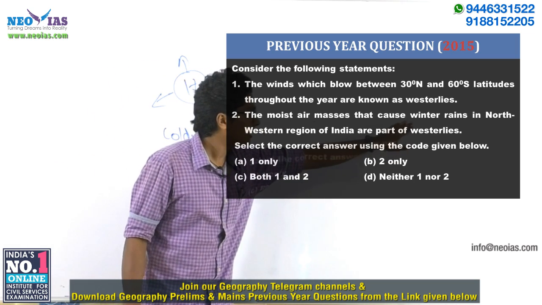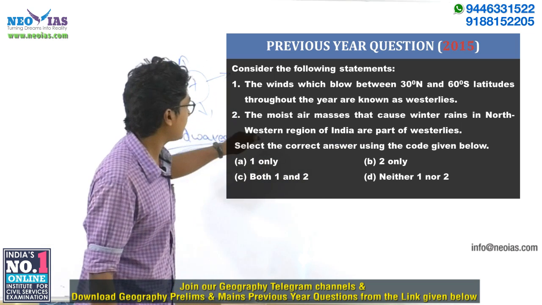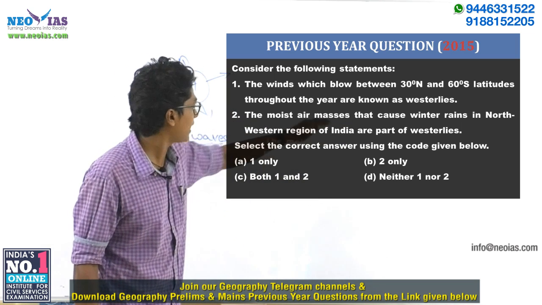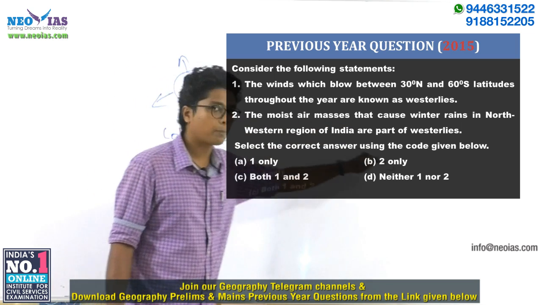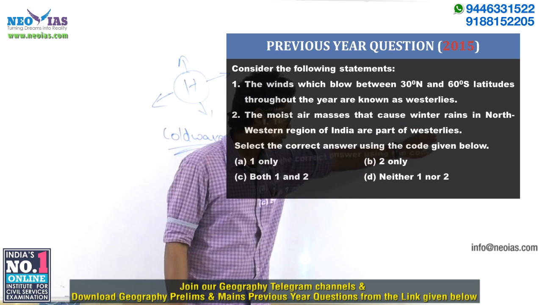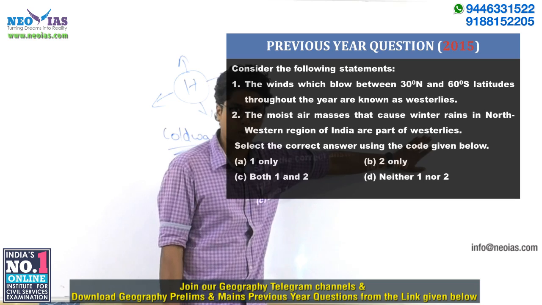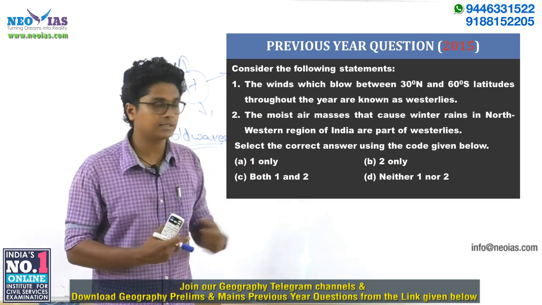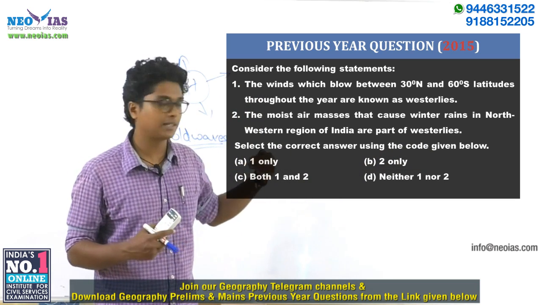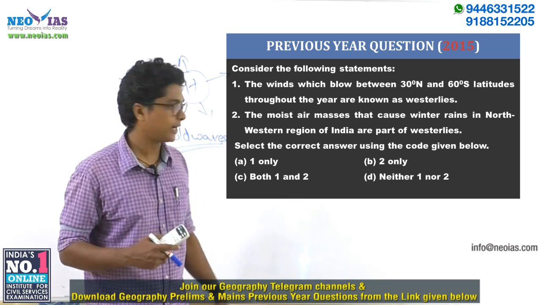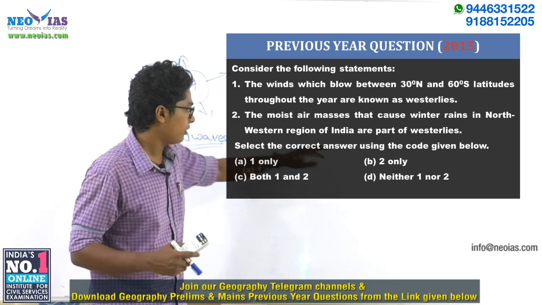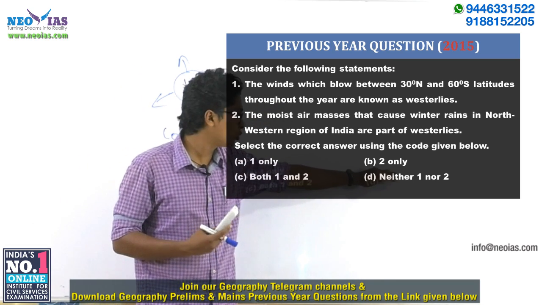So here the statement is correct. Together with westerlies, there is also the influence of the jet stream, but that doesn't mean that this statement is wrong, right? So under the influence of westerlies, we are having winter rainfall taking place in the northwestern regions of India. The second statement here is true. So the answer comes out as 2 only, which is B.